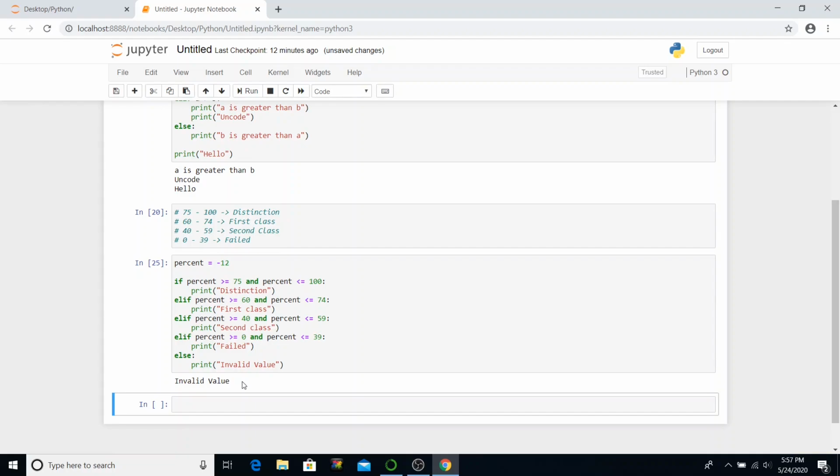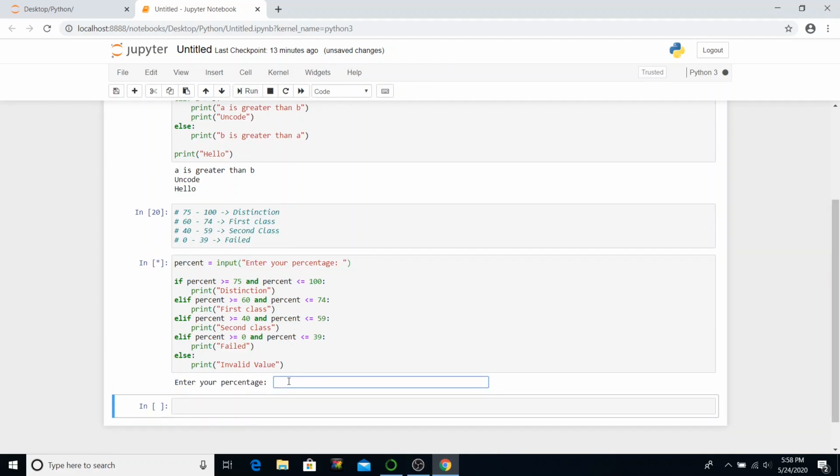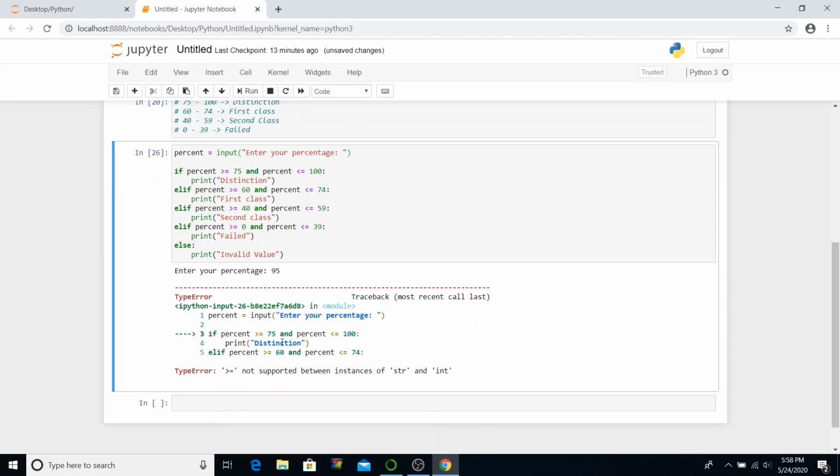To make this program more interesting or interactive, we can get the percentage value from the user by using our input statement. So we can simply write input, enter your percentage. Run it. Enter a percentage. I'll say 95. Enter. So we have an error.